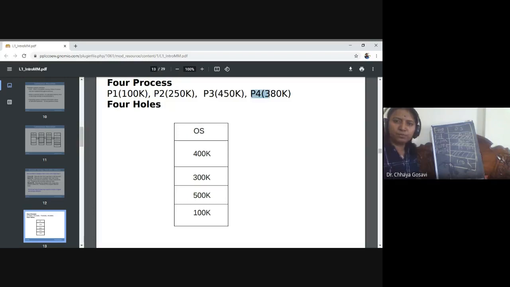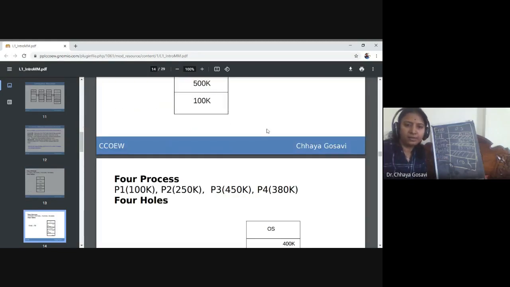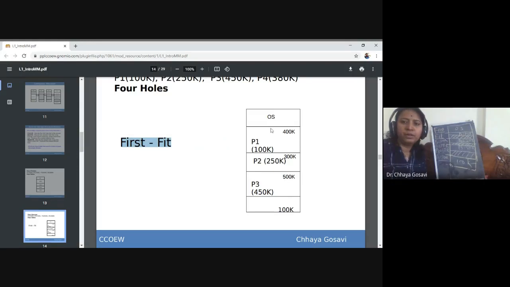And the next process is P4. The requirement of P4 is 380K, but we don't have a block of that size. So P4 has to wait till P1, P2, P3 or any process in memory completes its execution and leaves the memory. Then there will be free space, and only then can P4 be accommodated. So for the first fit algorithm, P1 is allocated to block 1, P2 to block 2, P3 to block 3, and P4 has to wait.